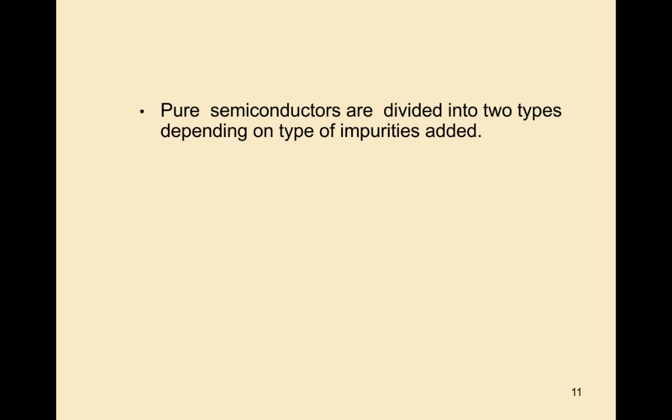Pure semiconductors are divided into 2 types depending on the type of impurities added. Extrinsic semiconductors are divided into 2 types, N-type and P-type. Depending on the impurity added, these extrinsic semiconductors are divided into N-type and P-type.